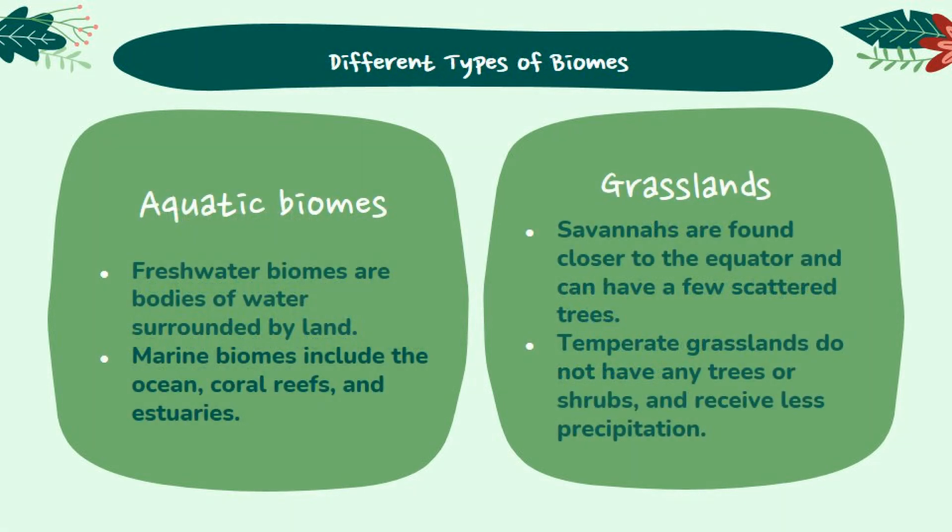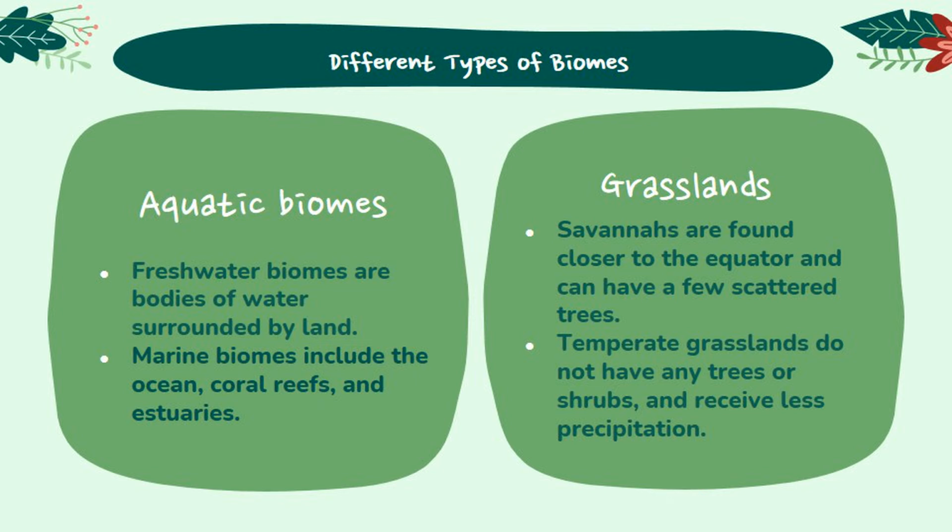Different types of biomes. Aquatic biomes include both freshwater and marine biomes. Freshwater biomes are bodies of water surrounded by land, such as ponds, rivers, and lakes, that have a salt content of less than 1%. Marine biomes cover close to 3/4 of Earth's surface. Marine biomes include the ocean, coral reefs, and estuaries.